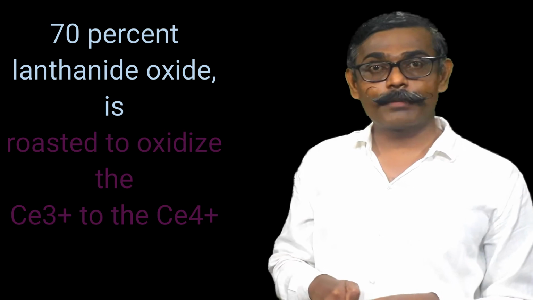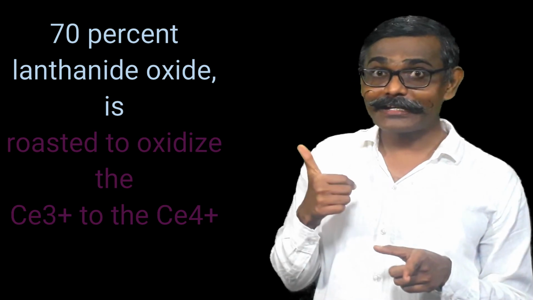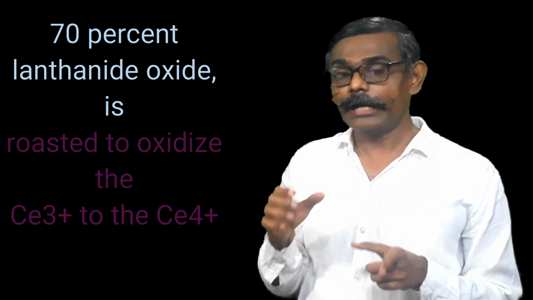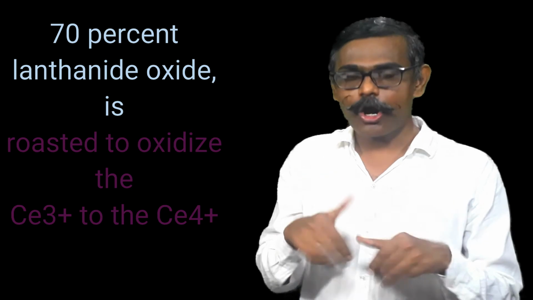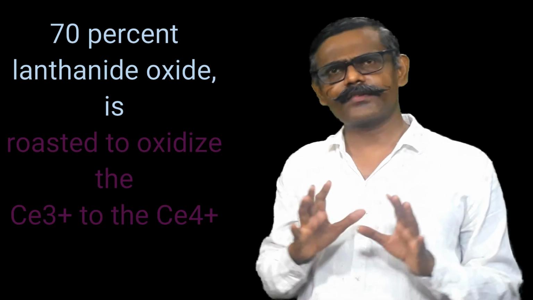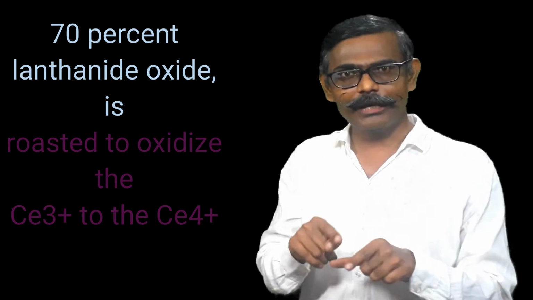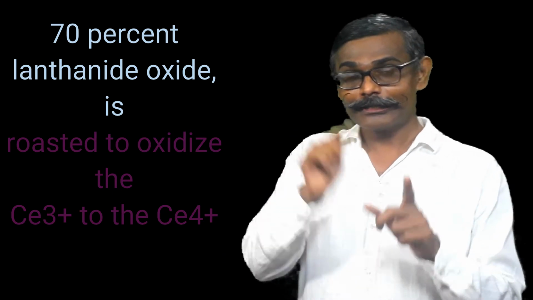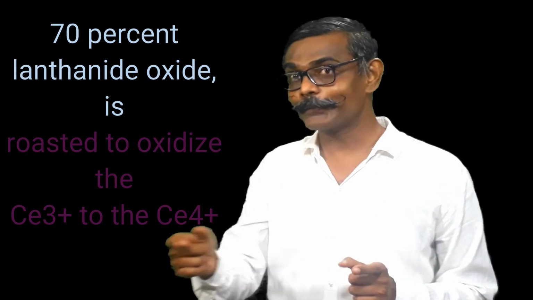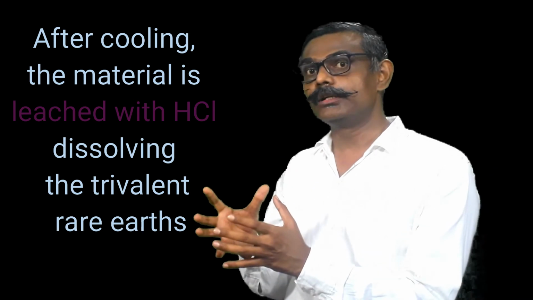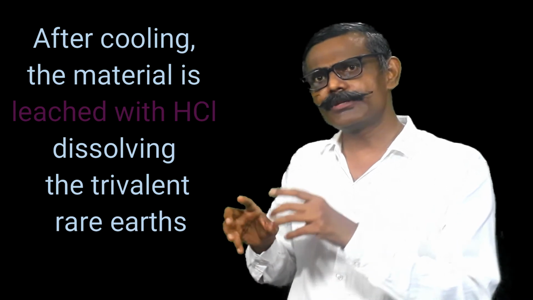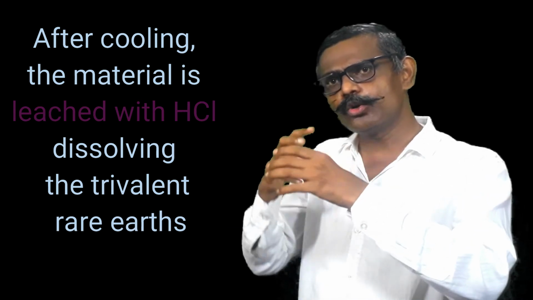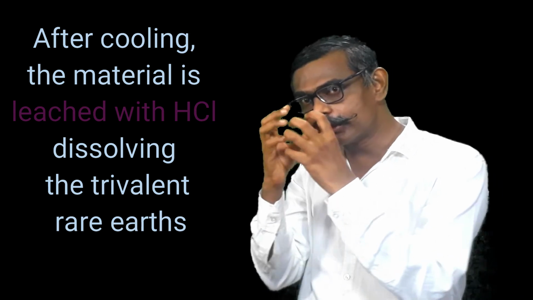Then the 70% lanthanoids majorly possess lighter lanthanoids. In that, cerium is also there, and cerium can show the +4 oxidation state, so it is roasted. Because of roasting, oxidation can occur. Other lanthanoids remain in the tripositive oxidation state, but cerium can convert to the tetrapositive oxidation state. Cerium +3 will convert to cerium +4. So after roasting, after cooling, it is leached by HCl. Previously also it was treated with HCl, but not for a longer duration. Now it is leached by HCl, means considerable time is given to mingle the acid with the ore.